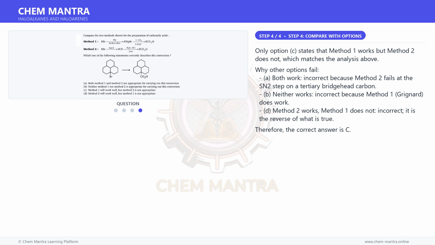And for the final step, only option C states that method 1 works but method 2 does not, which matches the analysis above. Why other options fail?